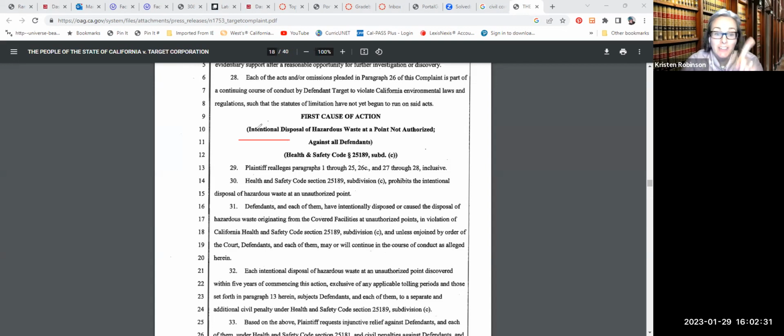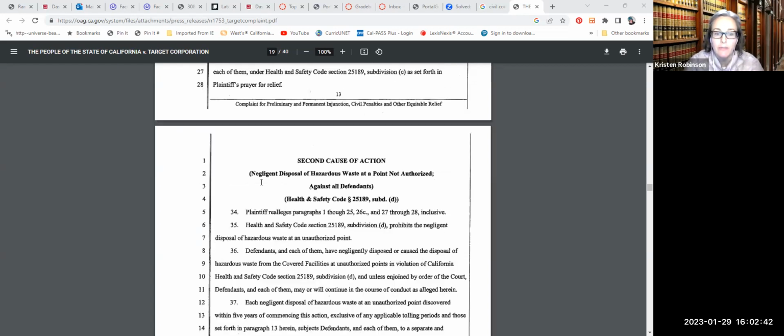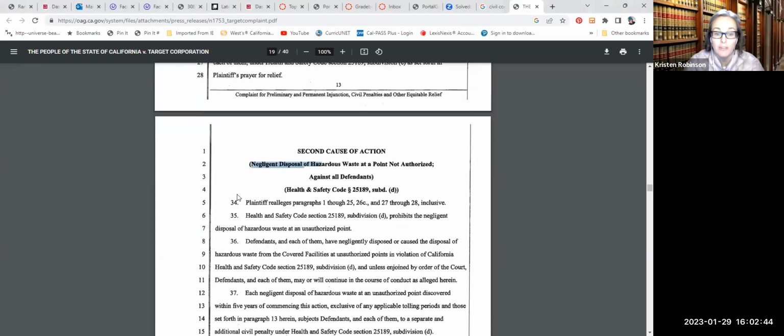It's interesting that the first cause of action is basically the same kind of activity, disposal of waste, done intentionally, incorrectly, unsafely. The next one is negligent disposal.